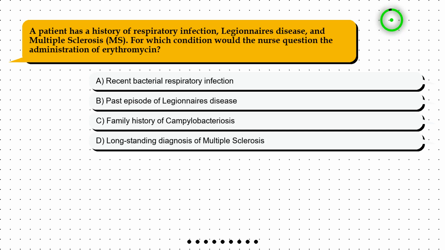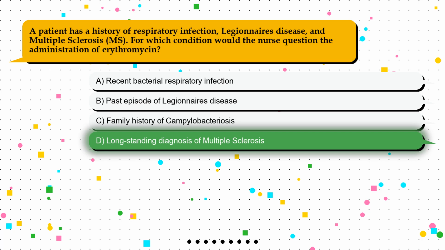Question 1. A patient has a history of respiratory infection, Legionnaire's disease, and multiple sclerosis, MS. For which condition would the nurse question the administration of erythromycin? Option A. Recent bacterial respiratory infection. Option B. Past episode of Legionnaire's disease. Option C. Family history of campylobacteriosis. Option D. Long-standing diagnosis of multiple sclerosis.